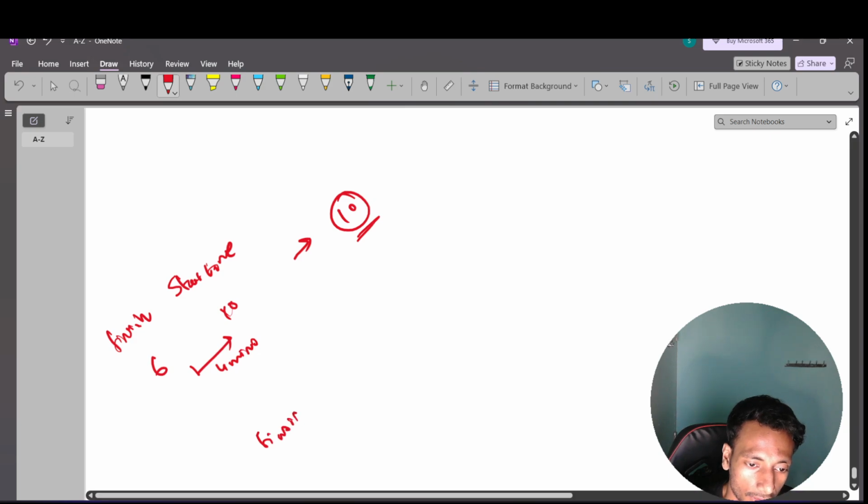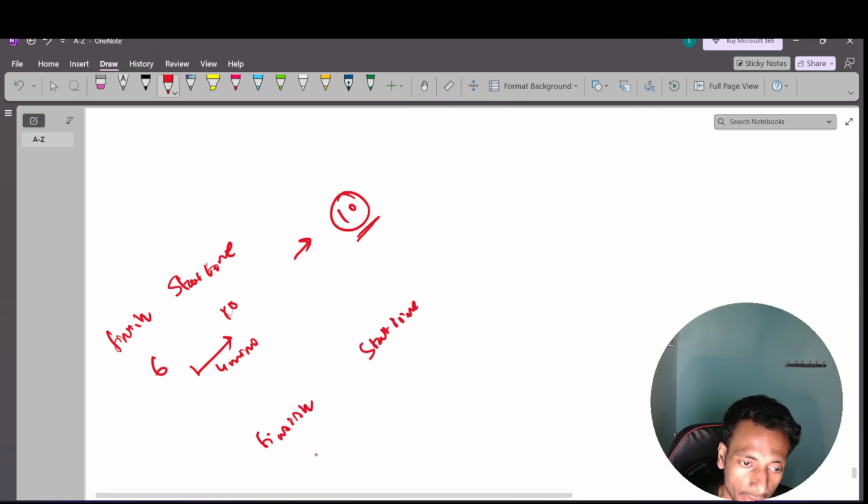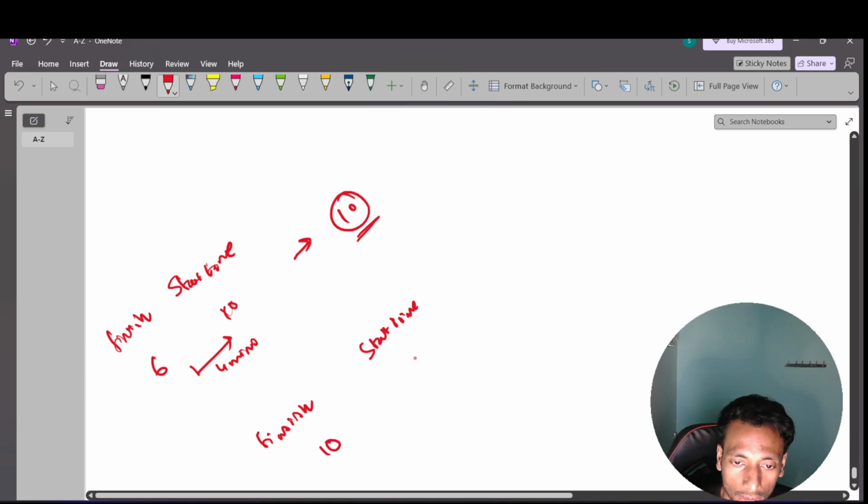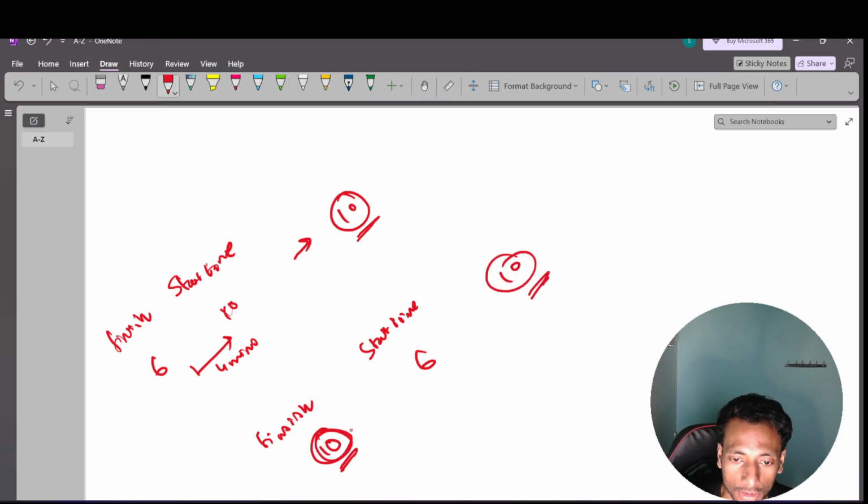But suppose there are two options. The previous finish time is 10, but the event I can start at 6. Do I need to wait? Not exactly, but I can start only at 10. Clear? Because the previous event will finish at time 10, and for the current event the start time is 6, I can only start at time 10.